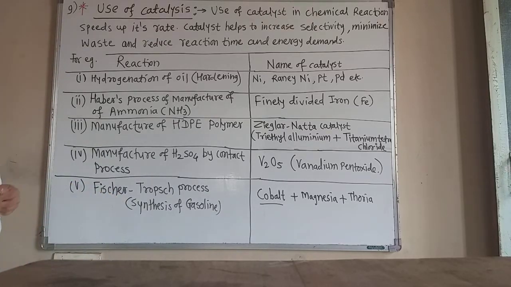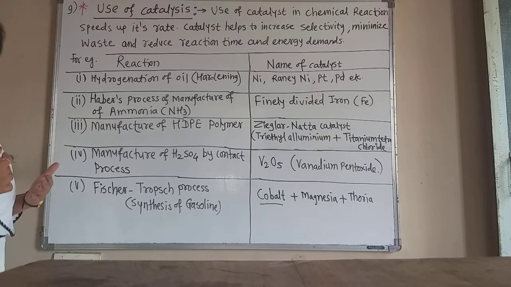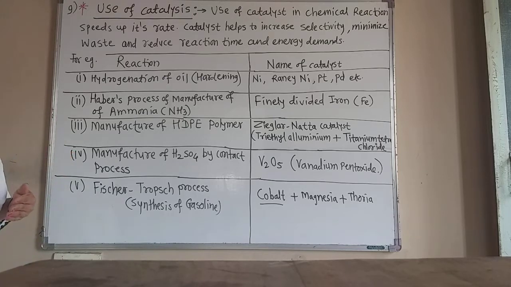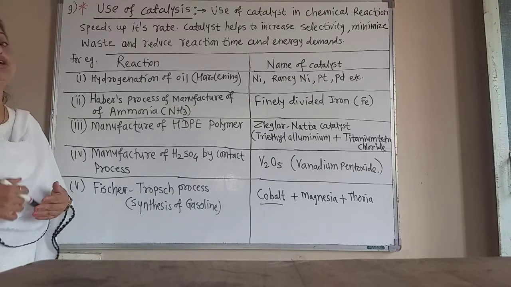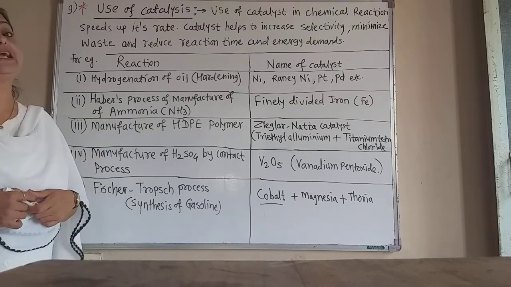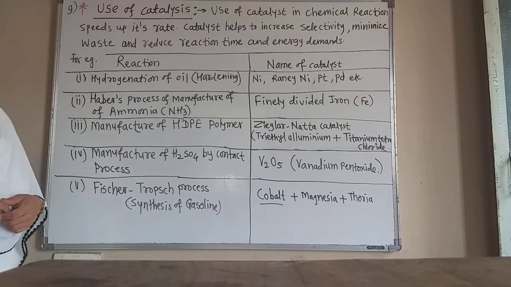Now, use of a catalyst in a chemical reaction speeds up its rate. Also, a catalyst helps to increase selectivity. It minimizes the waste and reduces the reaction time. And the energy demands also reduce due to the use of catalysis in any organic synthesis or chemical reaction.